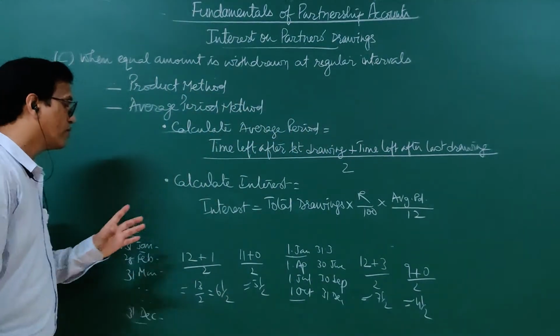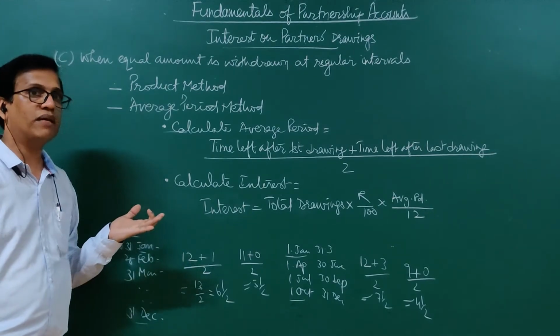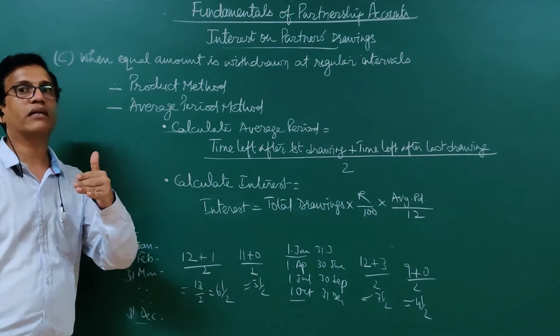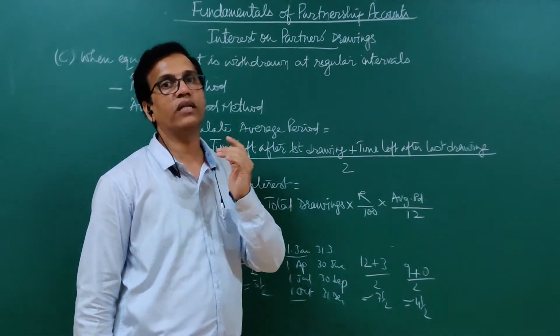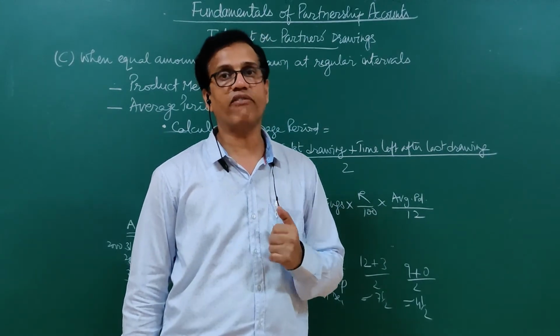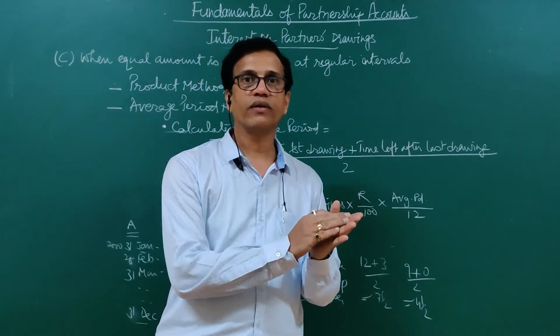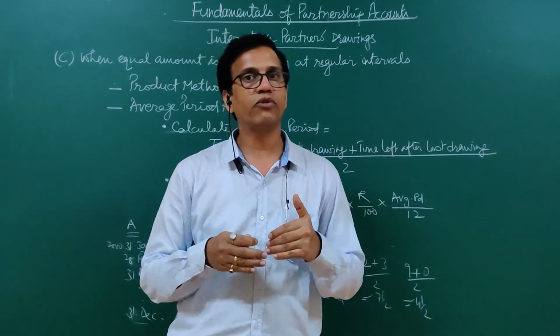If he withdraws in the middle of every month, middle means when he makes the first drawing, half a month is gone, 11.5 months left. Last drawing when he makes, on 15th of December, then only 15 days left, means half month left. So 11.5 plus 0.5 is equal to 12, divided by 2 is 6 months.